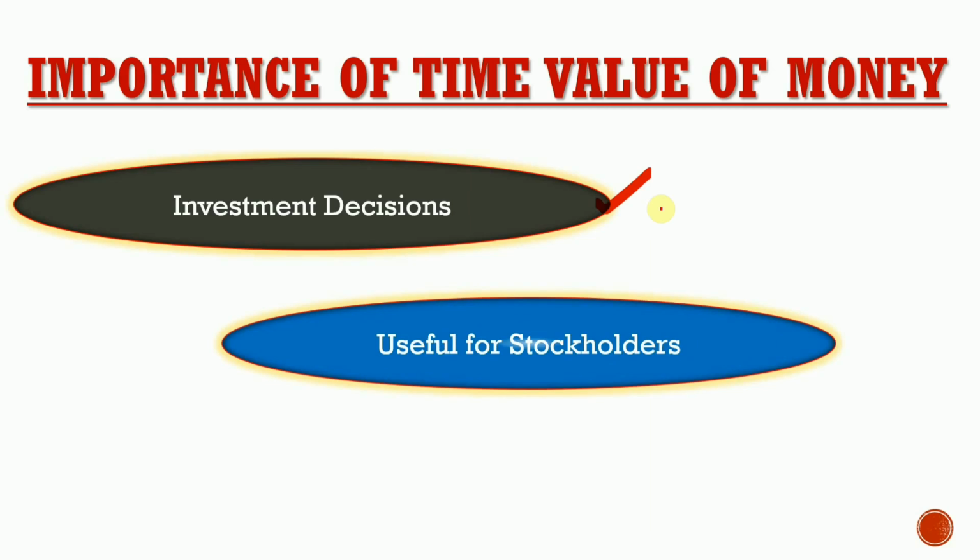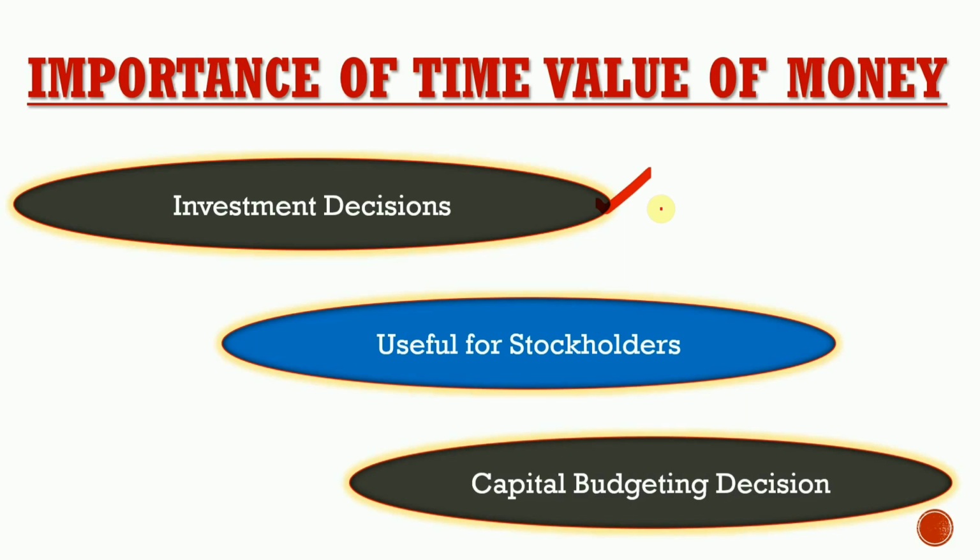Second comes useful for stockholders. It is equally useful for stockholders too who do not directly participate in the management of the enterprise, but are supposed to see that the management is working in their best interest. So this can be ensured if they have gained the knowledge of time value of money. So this is your second importance of time value of money. The last comes capital budgeting decision. As I have told you earlier, capital budgeting means investment in long-term investments. That is what capital budgeting means.